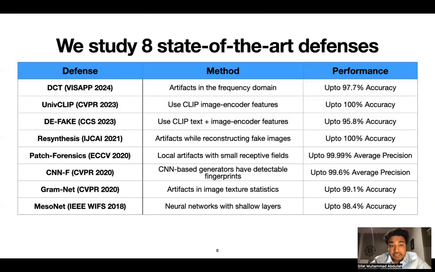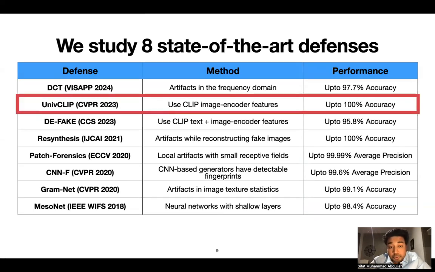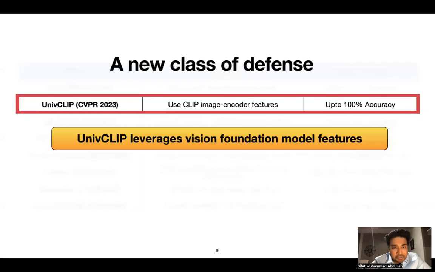Well, to answer this question, we study 8 state-of-the-art defenses, which are all supervised classifiers with very diverse methodology and very high detection performance, as seen on the third column here. Particularly, I want to draw your attention to an exciting development in this space, which is the UnivFD defense published last year in CVPR. Now, UnivFD is a new class of defense which leverages Vision Foundation model features.